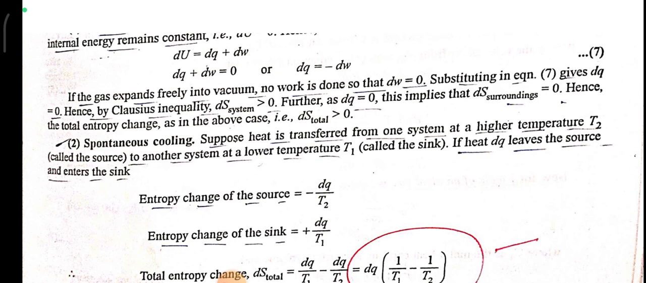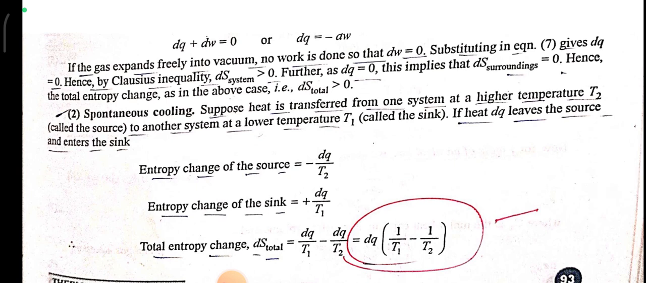Hence, by Clausius inequality, dS of the system is greater than 0. Further, as dQ is 0, this implies that dS surrounding = 0. Hence, the total entropy change in the above case, dS total, is greater than 0.